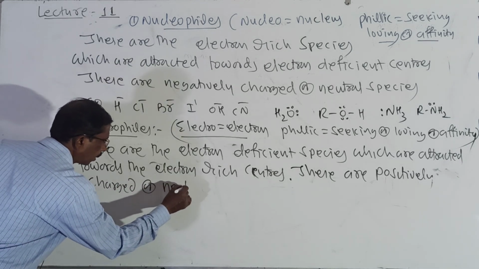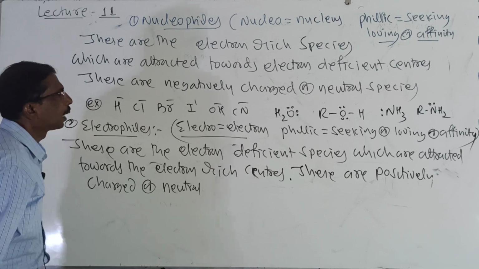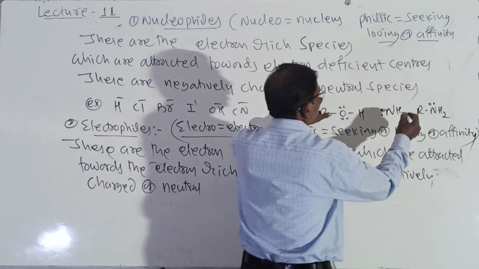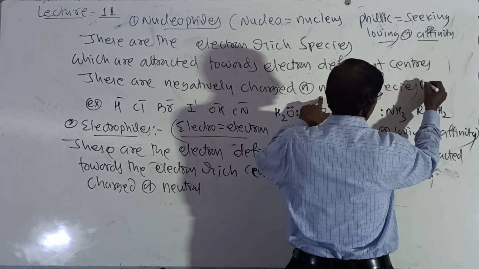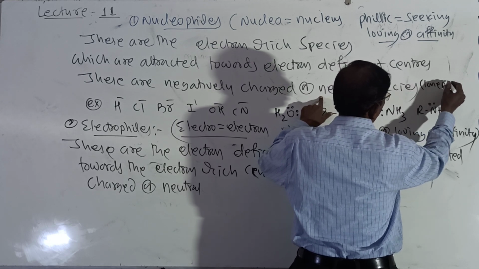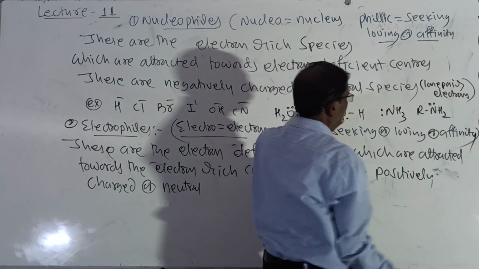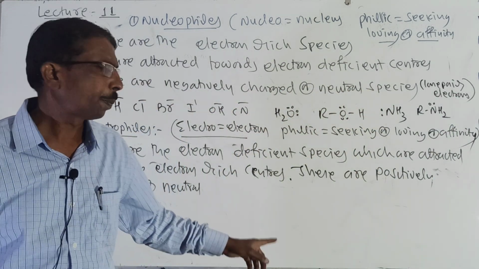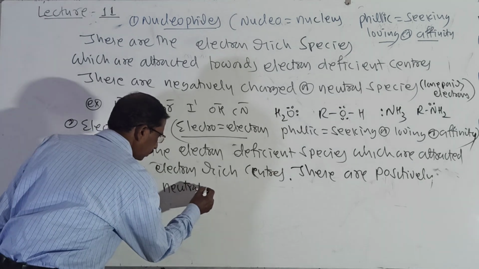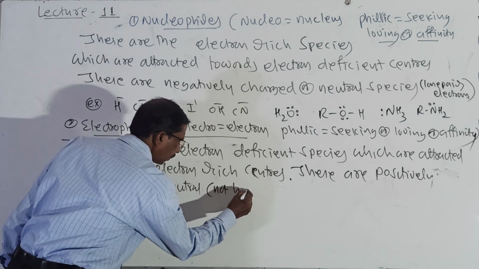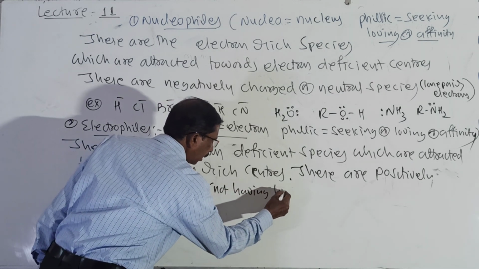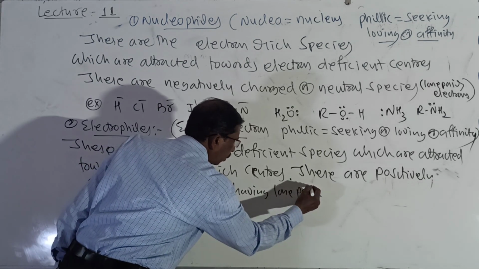Or neutral. Remember here, neutral species having lone pairs of electrons are nucleophiles, but these do not have any lone pair of electrons. Neutral, not having lone pairs.